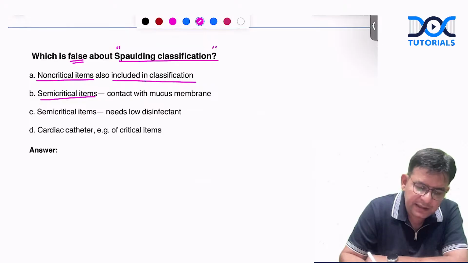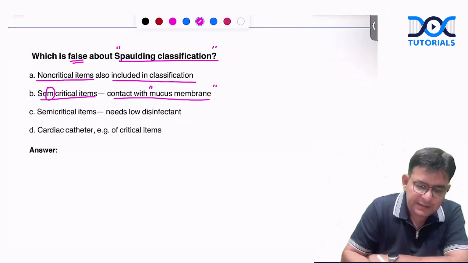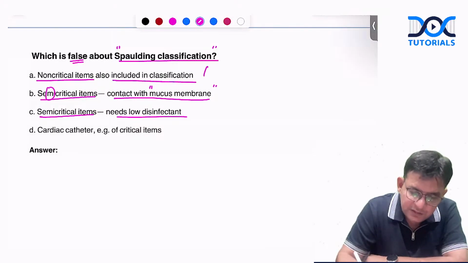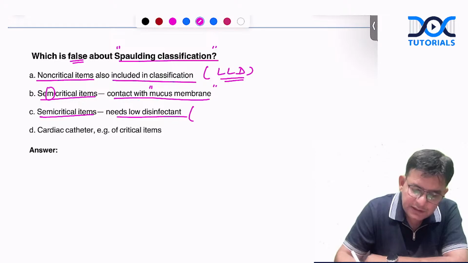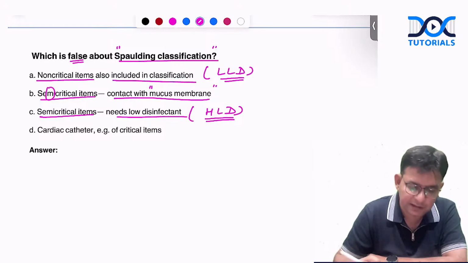Semi-critical items are those which come in contact with mucous membrane. Very right. I told you semi, M, mucous membrane. Semi-critical items need low-level disinfectant? No. Low-level disinfectant is only for whom? It is for the non-critical items. And for this, you have to have what? High-level disinfection, HLD. High-level disinfection is there for this particular one.